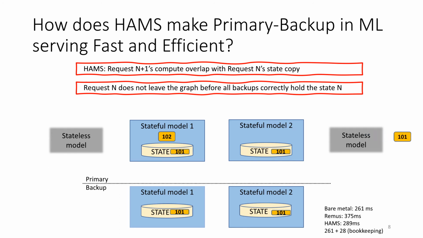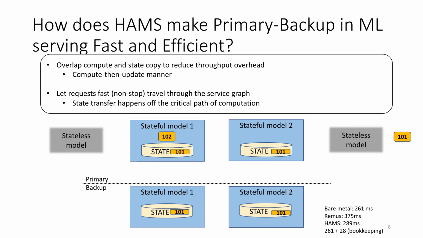Overall, there are mainly two reasons that make HAMS much more efficient than RAMS. First, when the local copy of state 101 is happening, the computation of request 102 has already started. Hence, the throughput overhead of HAMS is small. Second, in HAMS, there are almost no requests holding on the computation critical path, and hence the latency overhead is small. In our evaluation, HAMS has only 28 millisecond latency overhead.